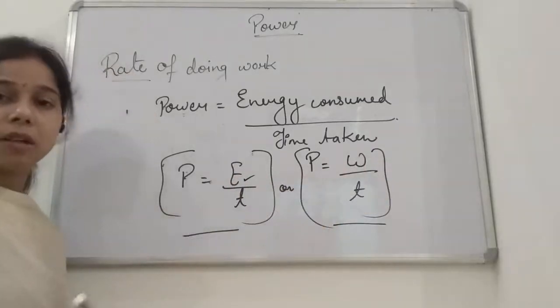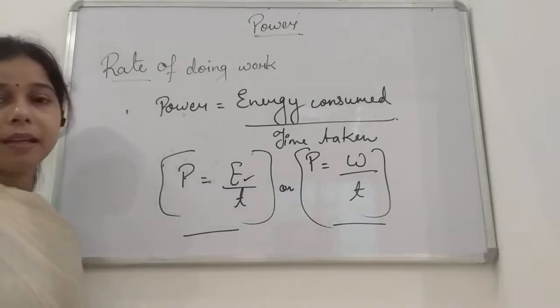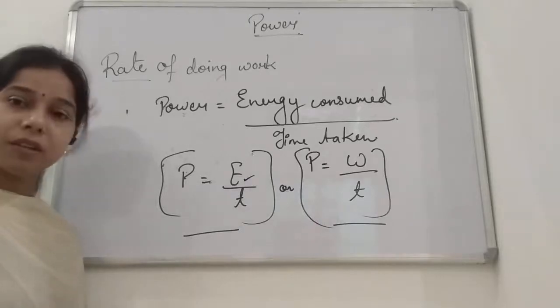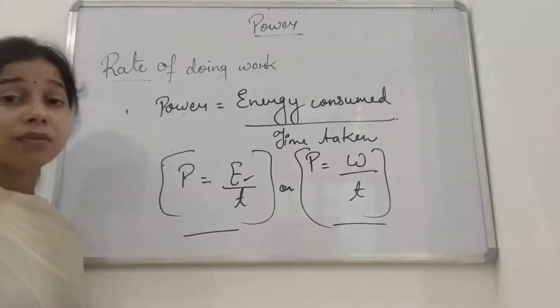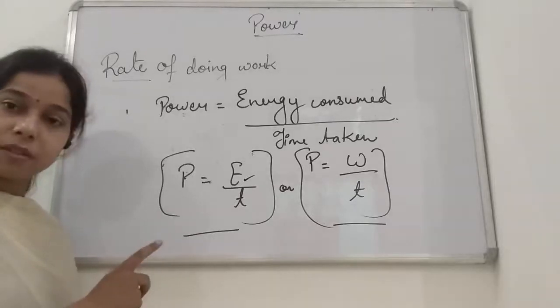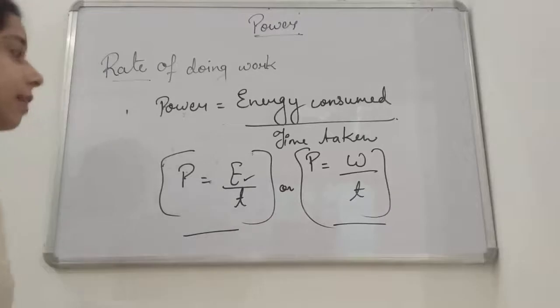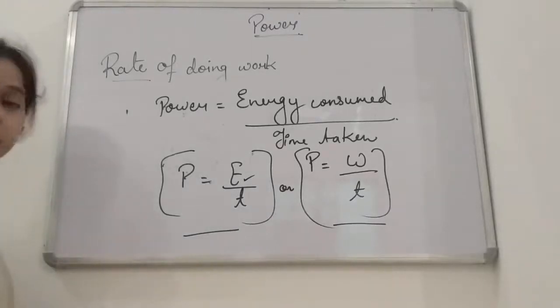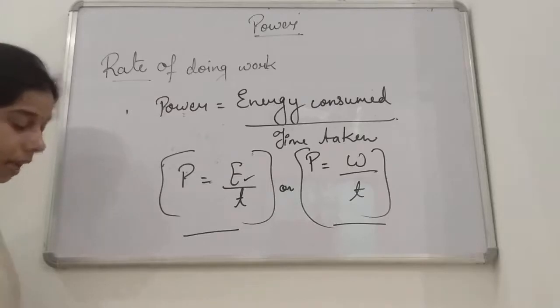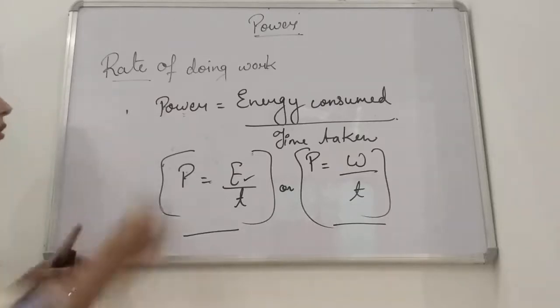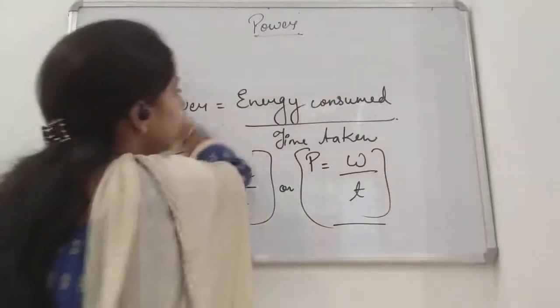Now, we were talking about the energy and the work done, right? And we know what kind of quantity the work and the energy are. So we know that these two physical quantities are scalar quantities. Okay, so since work done and energy consumed are scalar quantities, on that basis the power is also a scalar quantity.